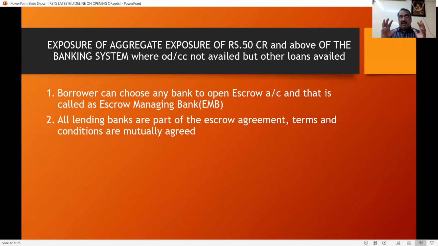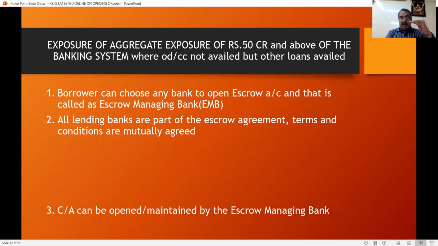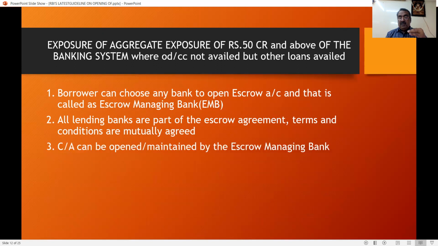All lending banks are part of the escrow arrangement, and they have to agree to the mutually agreed terms and conditions. So as the escrow account is there, all lending banks have to accept the escrow agreement. Next, the current account can be opened or maintained by the escrow managing bank, that is the topmost lending bank.